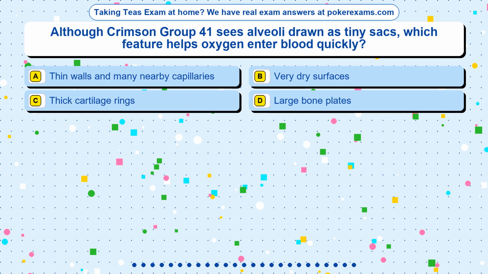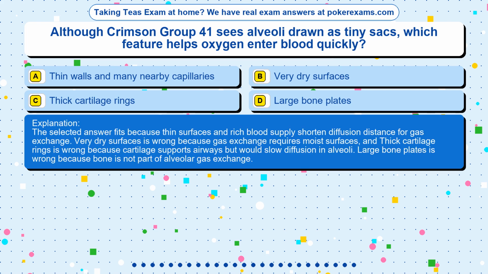The correct answer is option. The selected answer fits because thin surfaces and rich blood supply shorten diffusion distance for gas exchange. Very dry surfaces is wrong because gas exchange requires moist surfaces, and thick cartilage rings is wrong because cartilage supports airways but would slow diffusion in alveoli. Large bone plates is wrong because bone is not part of alveolar gas exchange.